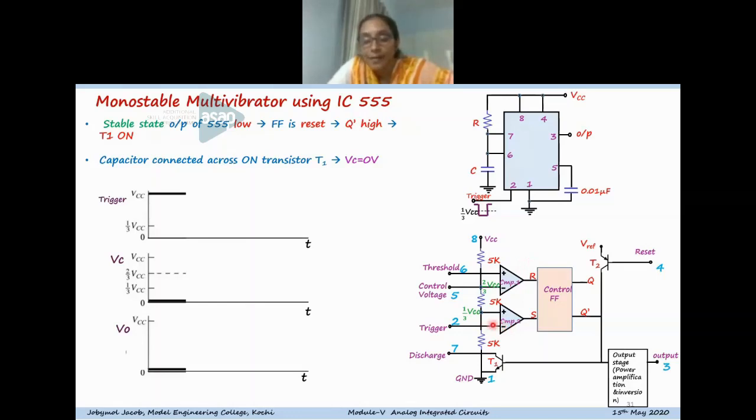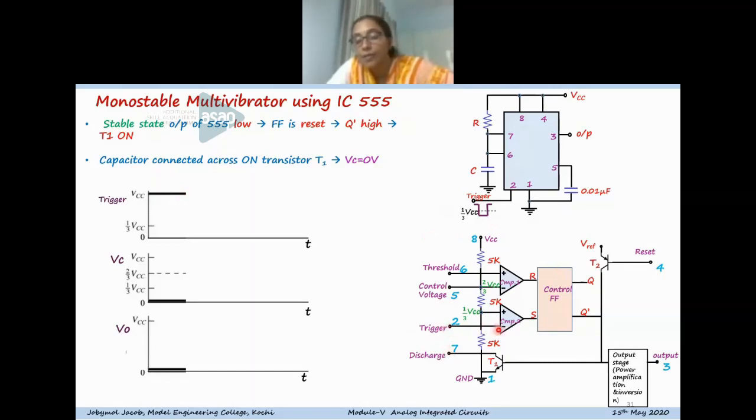At the same time, before a trigger is applied, the trigger will be at high voltage. Once the trigger is applied, it will be a negative going signal. Before that, the trigger pin will be at VCC.